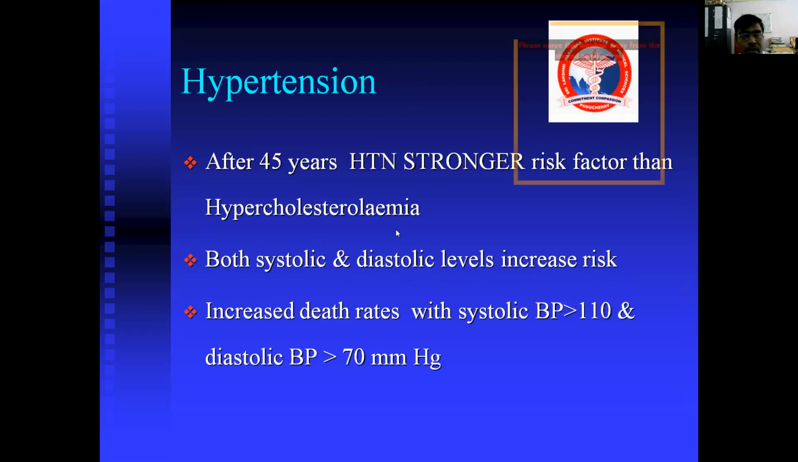Other risk factors such as hypertension: after 45 years, hypertension is a stronger risk factor than hypercholesterolemia. Both systolic and diastolic levels increase the risk of atherosclerosis, and death rates are increased with systolic BP more than 110 and diastolic BP more than 70 when combined with atherosclerosis.